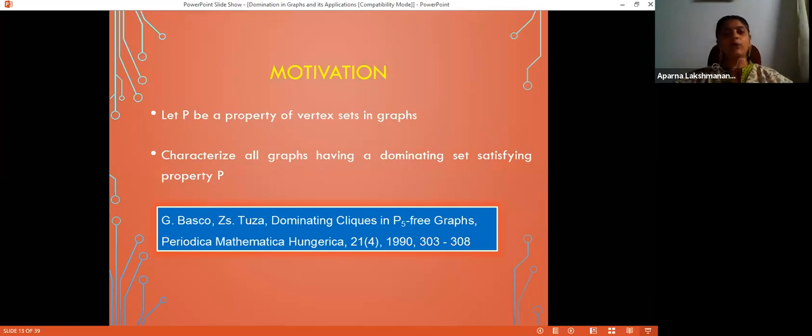In the case of the above three parameters, what was the property? In the case of connected domination number, the property was S is connected. In the case of paired domination number, the property was that the subgraph induced by S contains a perfect matching, like that.